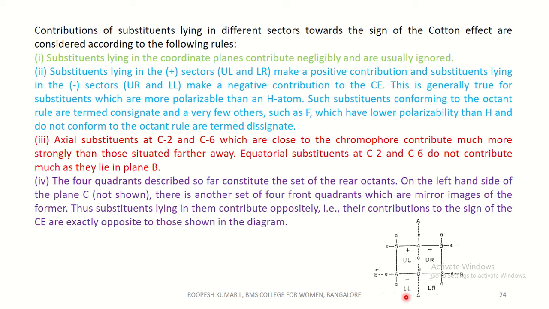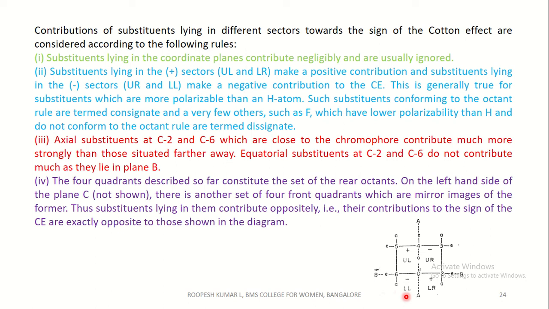This is generally true for substituents which are more polarizable than hydrogen atom, such as chloride, bromide and iodide. Such substituents conforming to the octant rule are termed as consignate, and a very few others such as fluoride, which have a lower polarizability than a hydrogen atom, do not conform to the octant rule, which is termed as dissignate.